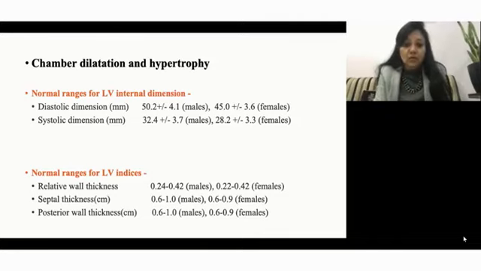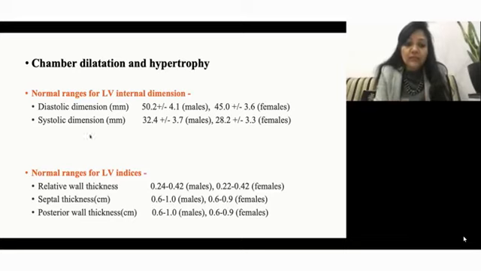Now from this M mode, again you can know about the various dimensions, that is the internal dimensions, and the normal internal dimension is very easy. The systolic dimension is around 30, so just remember 30, and during diastole it is 45 to 50. So just remember two numbers, 30 and 50. That should be good enough for you to assess, by and large, LV dilatation or hypertrophic LV.